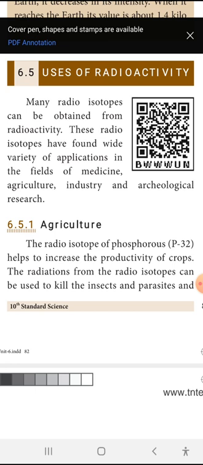Then in agriculture, radioisotope phosphorus is used to increase the productivity of crops. You know very well our population keeps increasing, so crop production also needs to be increased. For that we need radioisotope phosphorus. These radiations from radioisotopes can also be used to kill insects and parasites. As well as production, we have to safeguard the crops from insects. For that also, radioisotope phosphorus is used.